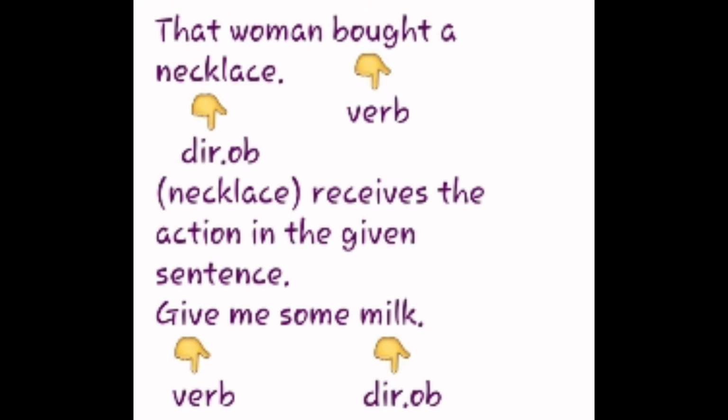In the other sentence, give me some milk. The action word is give, and the word that receives the action is milk. So milk is the direct object. In this sentence there are actually two objects, me and milk, but the direct object is the word which receives the action. So milk is the direct object.